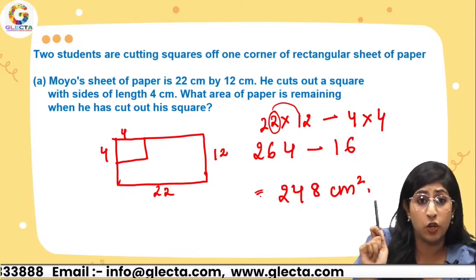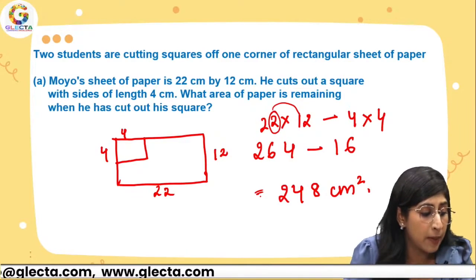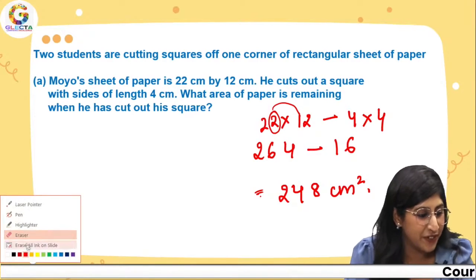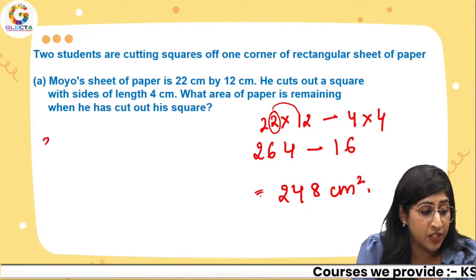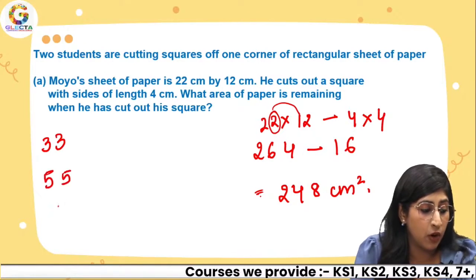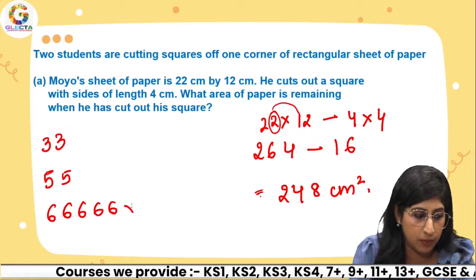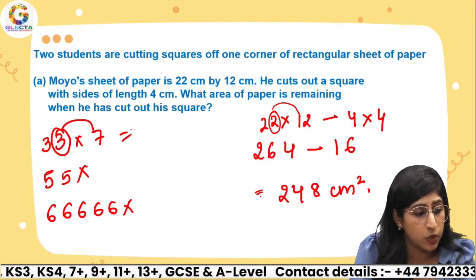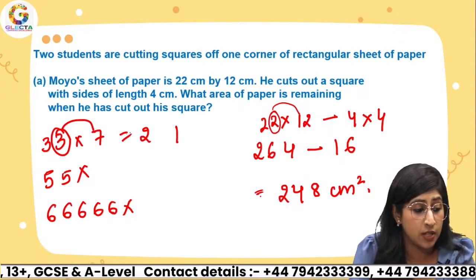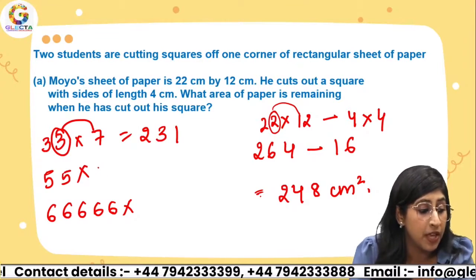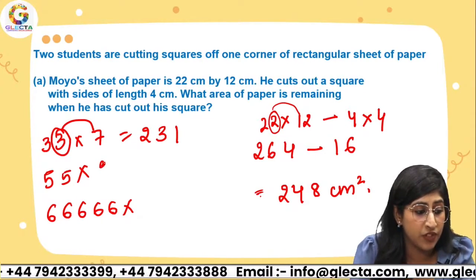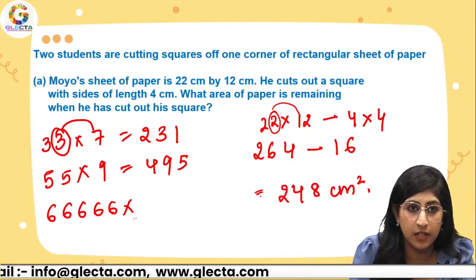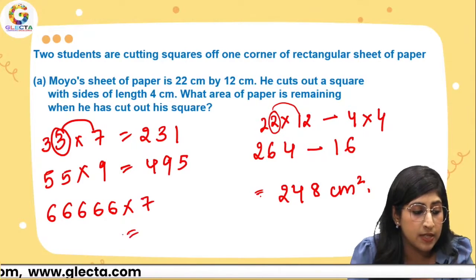Okay, I told you about a trick over here, 22 times 12. Let me just elaborate it for the people who have not been studying at GLECTA, because our students already know this trick. Whenever we have repetitive digits like 33, 55, or maybe even a big number, if I'm doing 33 times 7, just do 3 times 7, which is 21, and then add the digits. 2 plus 1, 3, and you get your answer. 55 times, let's say I'm doing 55 times 9. That's 45. 5 times 9 is 45. 4 plus 5, 9.